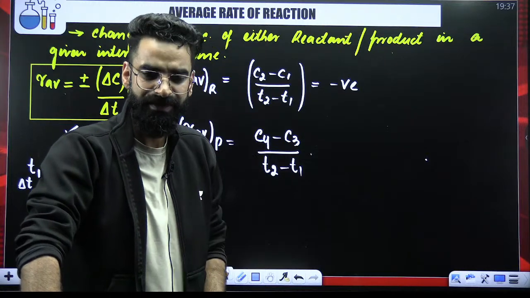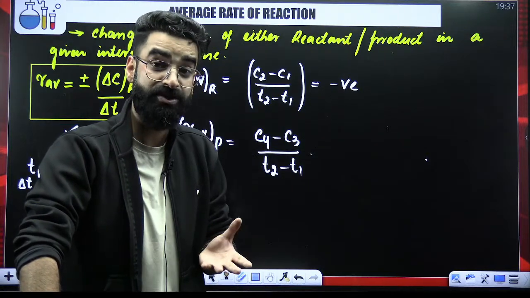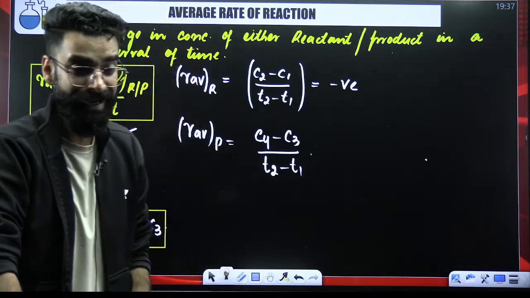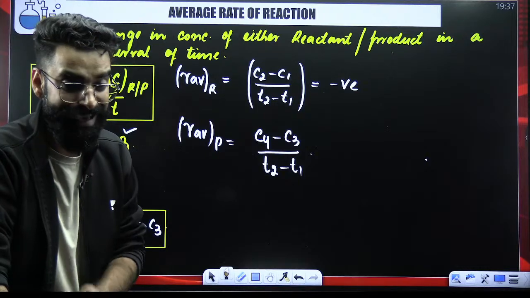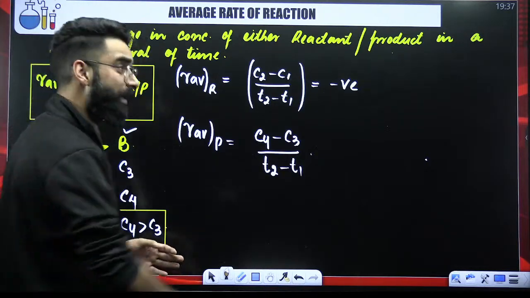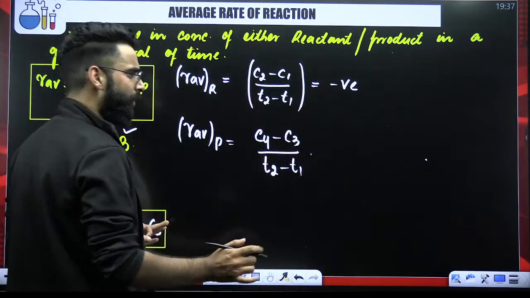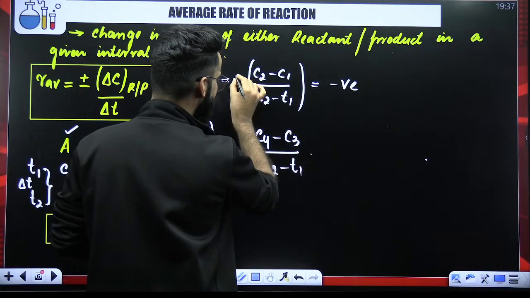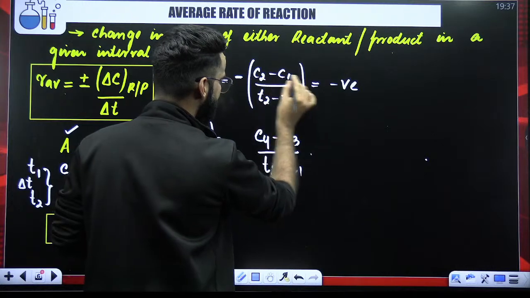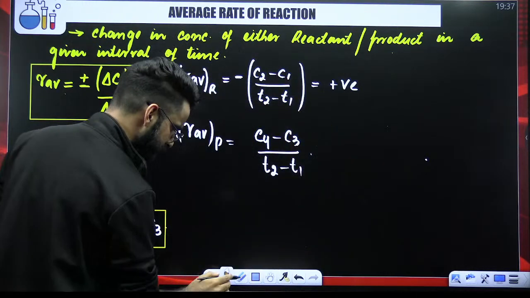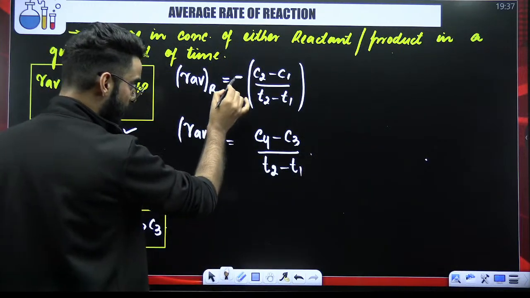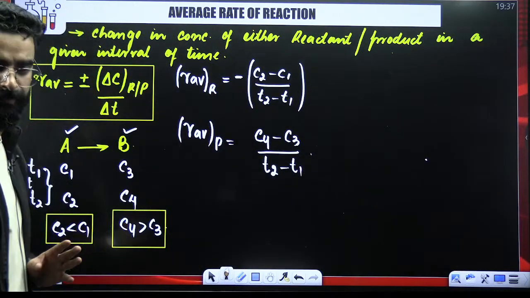Is that possible? Can the rate of the reaction, the speed with which the reaction is taking place, be negative? It can never be negative. But over here it's coming out to be negative. So what I need to do is, I'll be multiplying with the minus sign in the beginning, then only this minus and this minus over here will come out to be positive at the end. Okay? So I hope you got to know why I am multiplying with this minus sign over here.